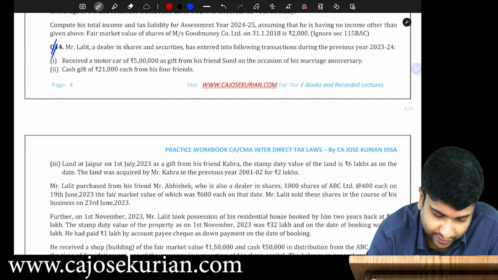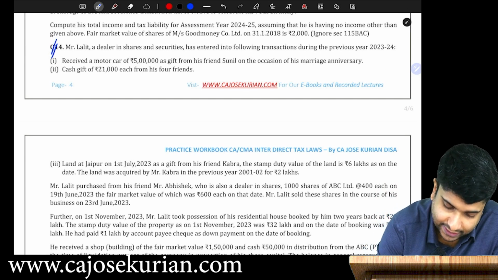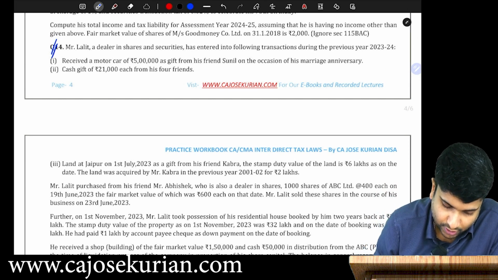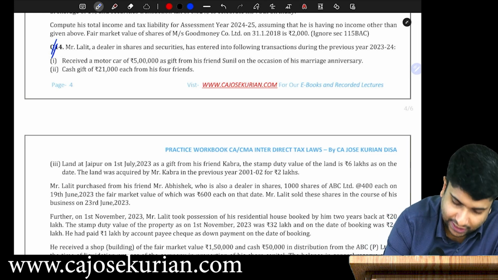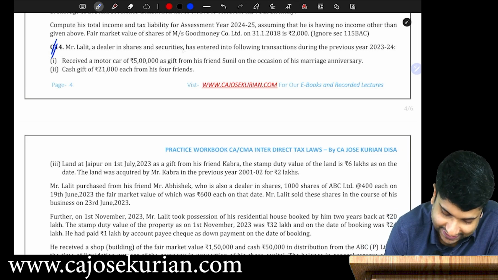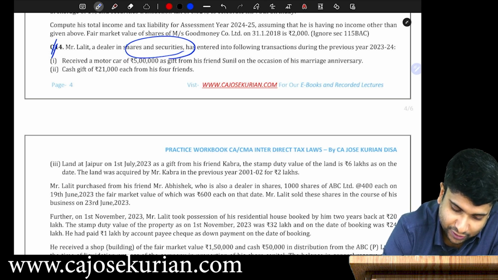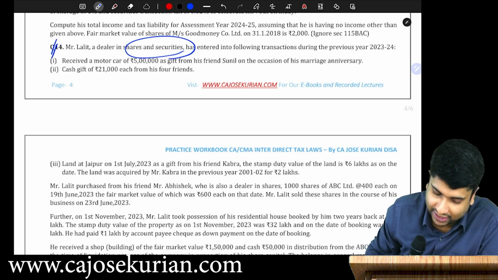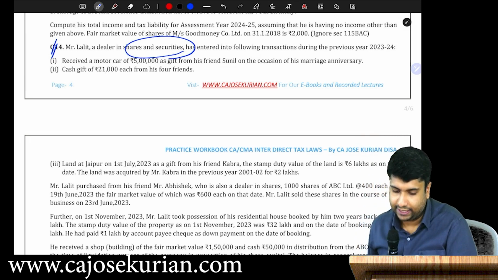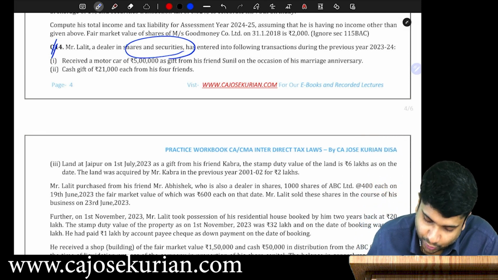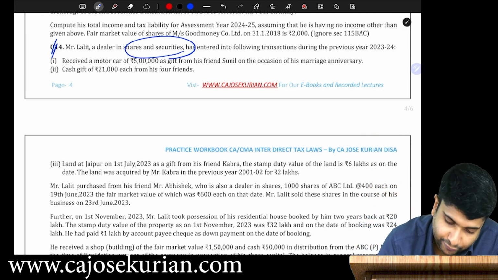Now let's solve the answer together, friends. Keep quiet and listen. So what are they saying? Mr. Lilith, a dealer in shares and securities. You have to be careful with that particular word, okay? So Mr. Lilith is actually a dealer in shares and securities. He has entered into transactions during the previous year 23-24.